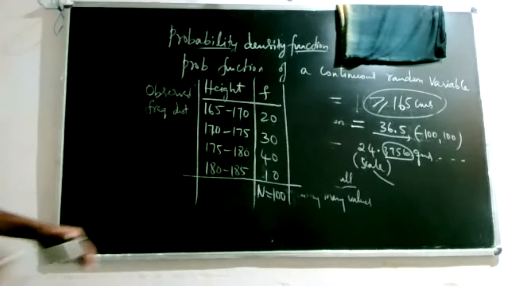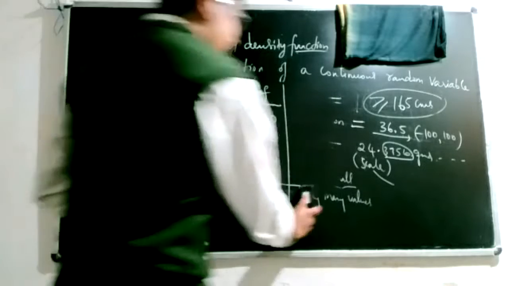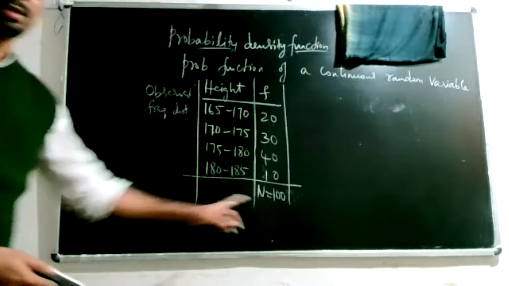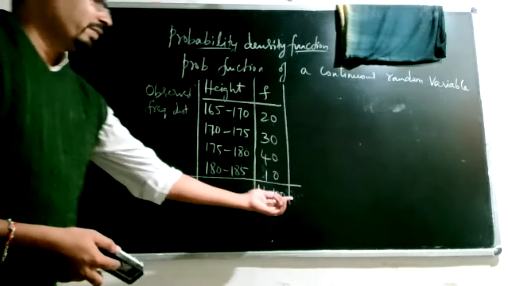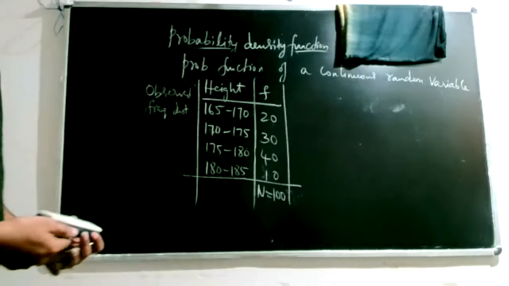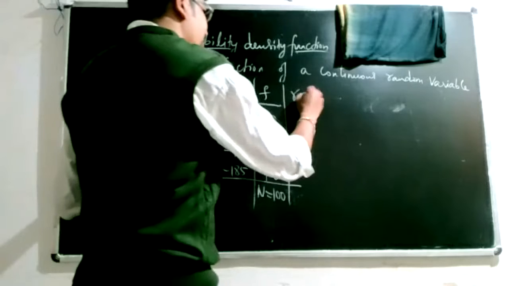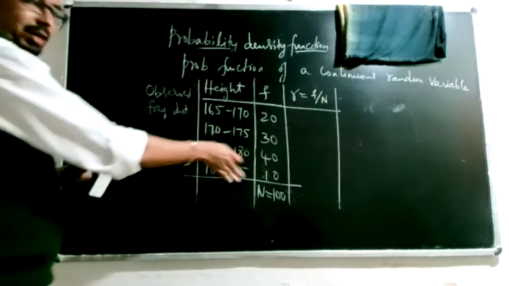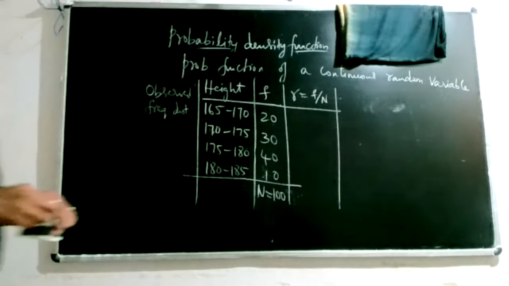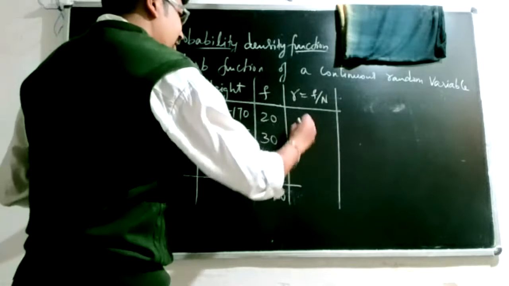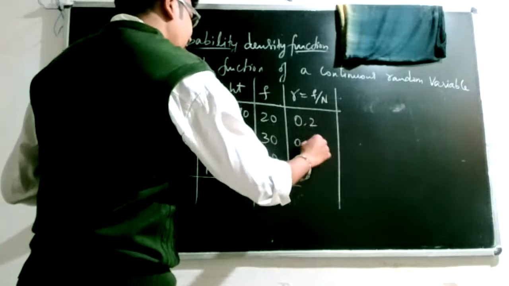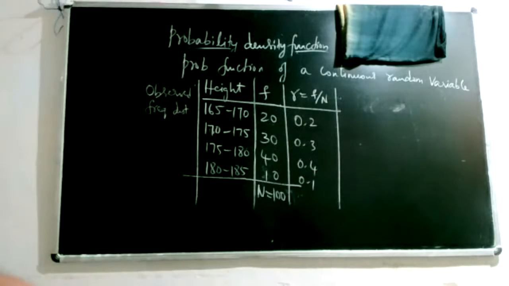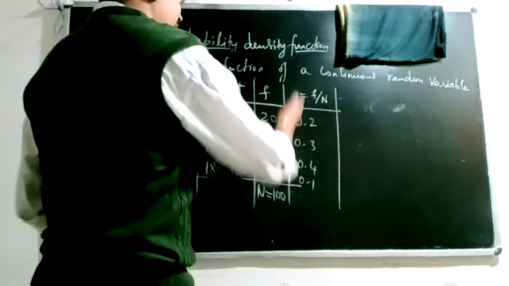But on a large scale, the probabilities don't change. When you do this for a larger scale, instead of 100 people, if it is for 1,000 or 10,000, then whatever relative frequency you compute remains the same, because you will observe only slight variations in the frequencies. The probability remains the same. So here it is 0.2, 0.3, 0.4, and 0.1, every f value divided by 100. So you can take this as probability.